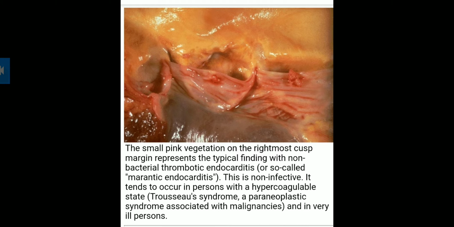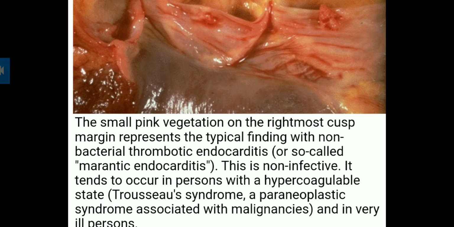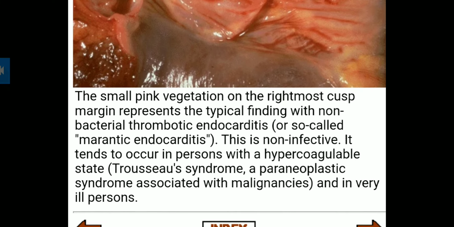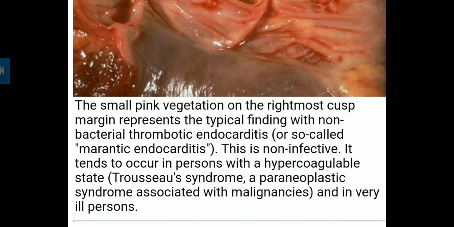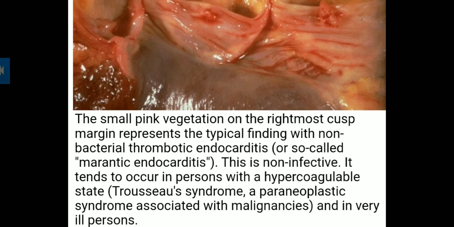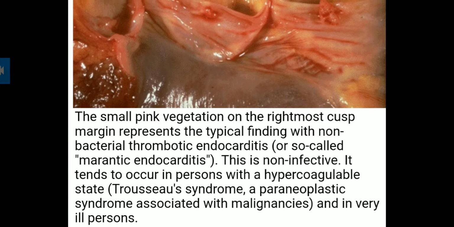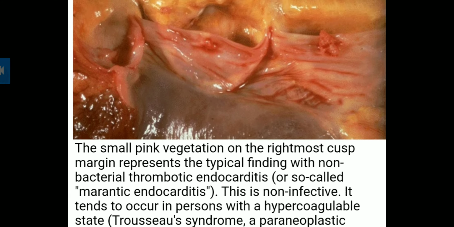The small pink vegetation on the rightmost cusp margin represents the typical finding with non-bacterial thrombotic endocarditis, or so-called marantic endocarditis. This is non-infective. It tends to occur in a person with a hypercoagulable state or Trousseau syndrome, a paraneoplastic syndrome associated with malignancy, in a very ill person. In this type of non-infective endocarditis seen in Trousseau syndrome, thrombotic endocarditis will occur.